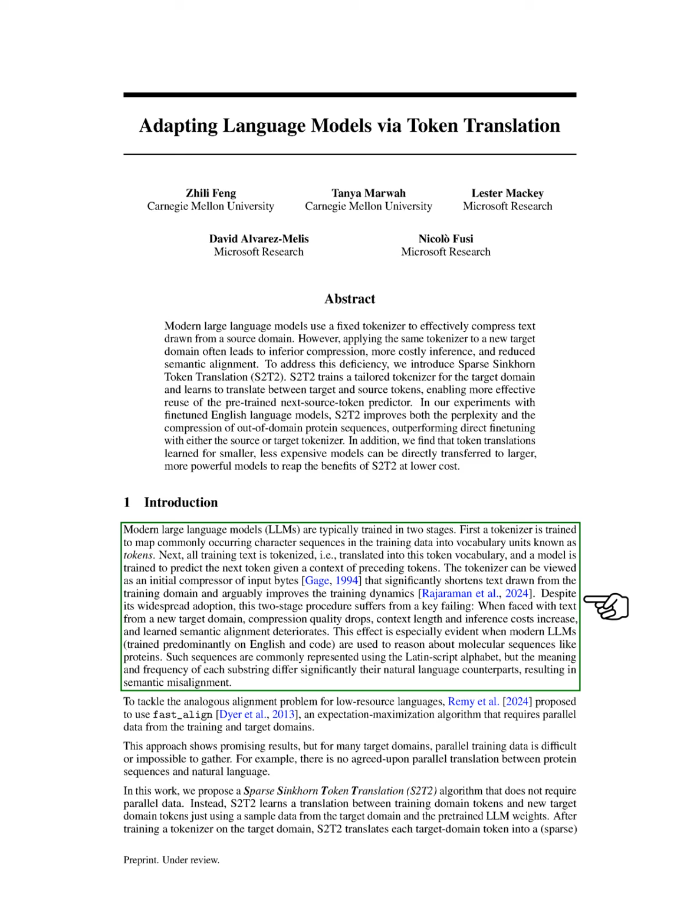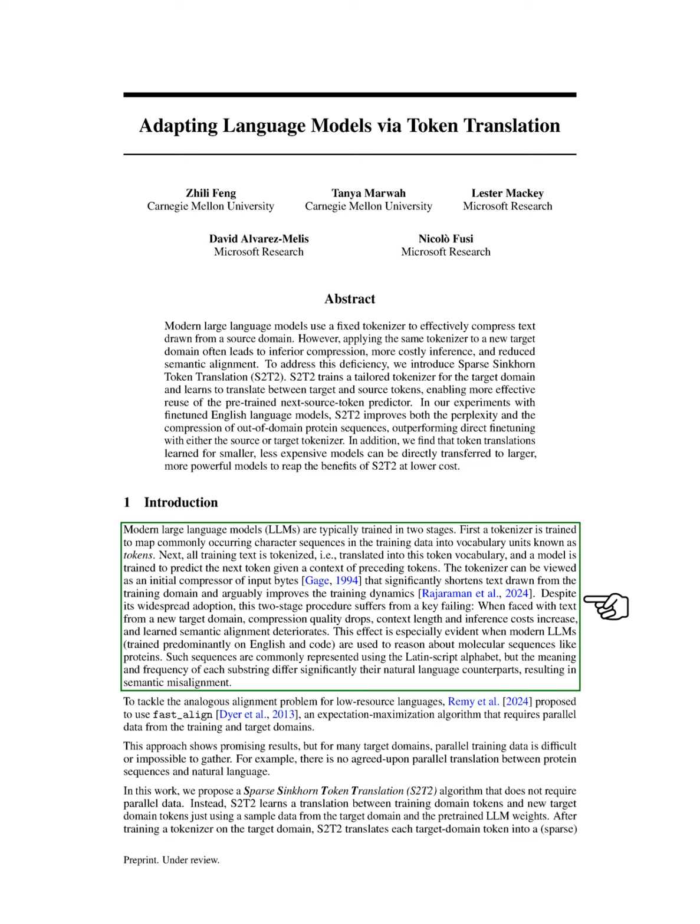However, this two-stage method has a significant drawback. When we encounter text from a new target domain, the quality of compression decreases, the context length and inference costs rise, and the semantic alignment weakens. This issue is particularly noticeable when we apply LLMs, which are mainly trained on English and code, to molecular sequences like proteins. Although these sequences use the Latin alphabet, their substrings have different meanings and frequencies compared to natural language,